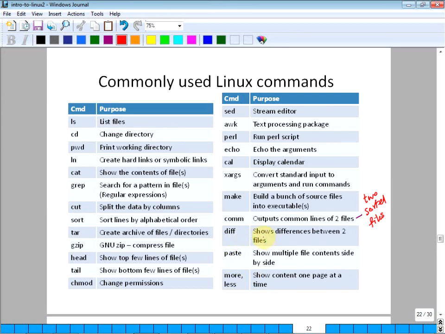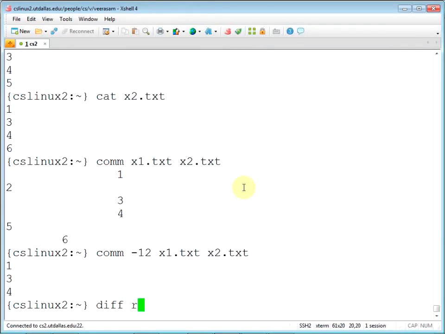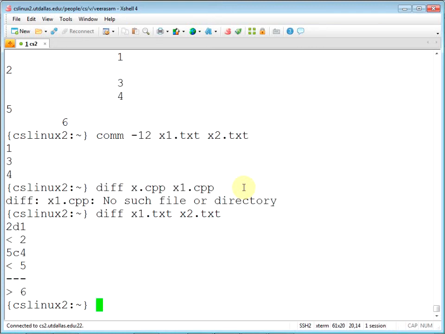So diff is the difference between files. This is very heavily used with source files. Let's say you have 2 versions of the file, you want to see the differences, you can do diff x.cpp x1.cpp. There's no such file. Okay, diff x1.txt x2.txt.